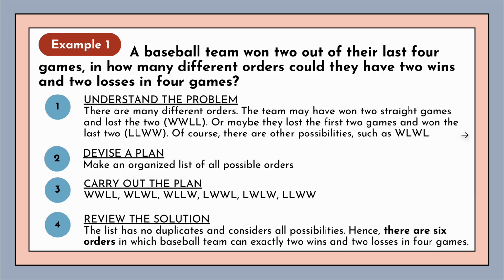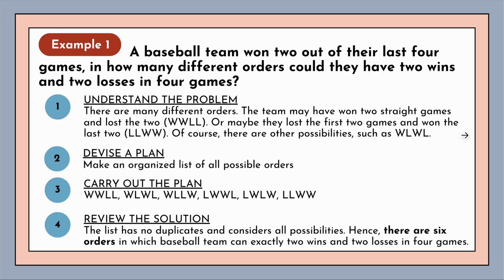So understanding the problem, we understand that there are different orders in writing this. The team may have won straight games and lost 2 also straight. So WW, or win-win, lose-lose. Or it could also be lose-lose, win-win. Or it could also be lose-win, lose-win, or win-lose, win-lose. So your plan, you would devise a plan. You can make an organized list, and then you would carry out the plan. You would list them all down, WWLL, WLWL, and so on. You list down all of the 6 possible orders.